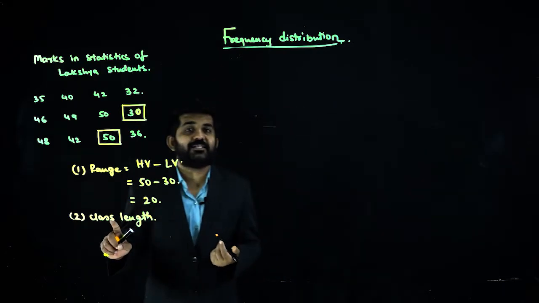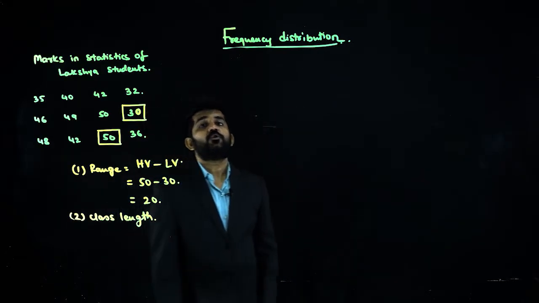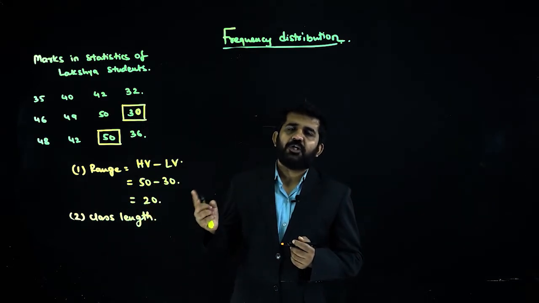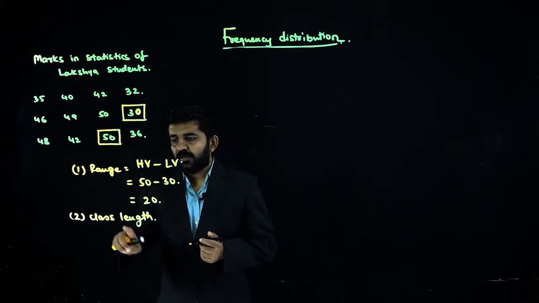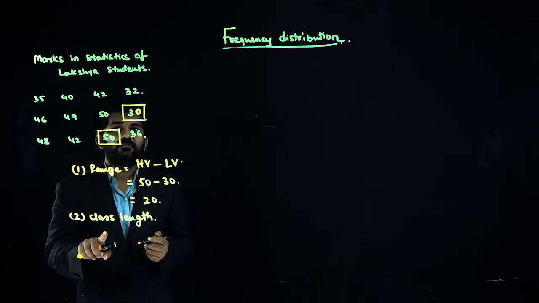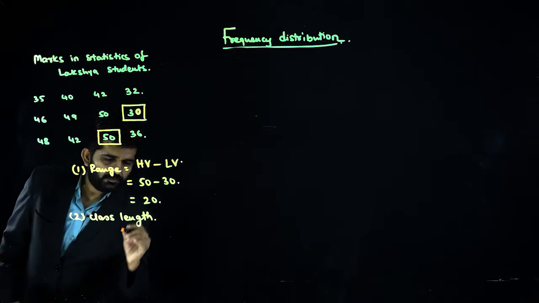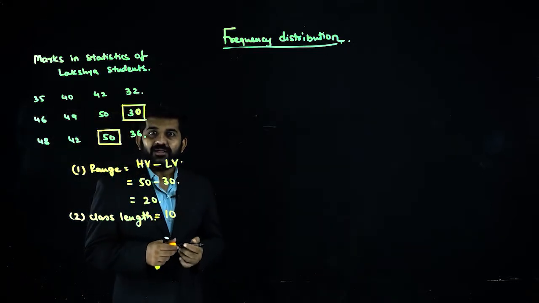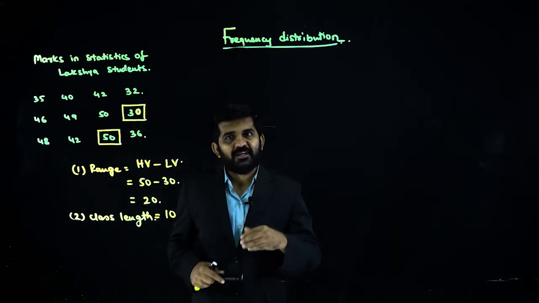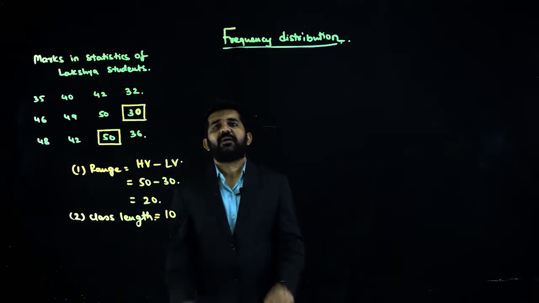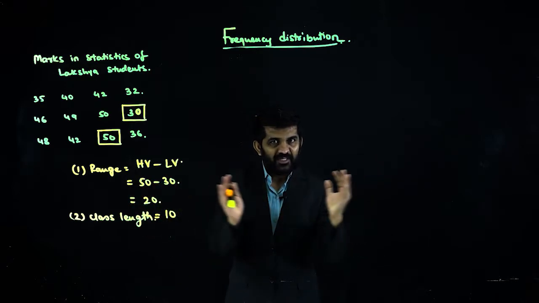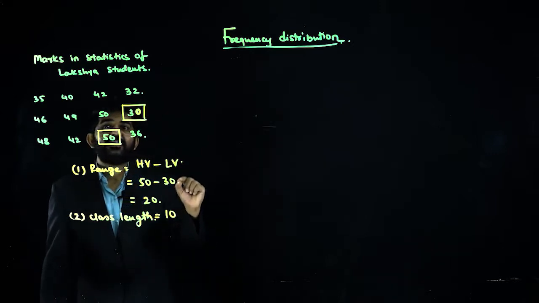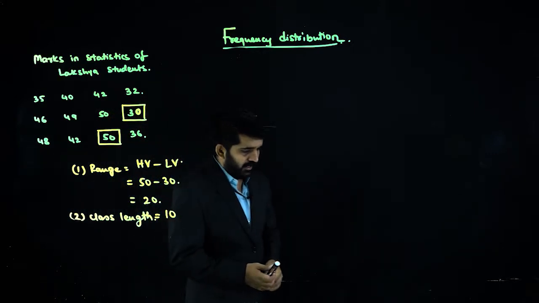So my class length is 10. If I decide to make four groups, 30 to 35, 35 to 40, 40 to 45, 45 to 50, my class length will be 5. Right now I am taking a class length of 10, to make it a very small question. So class length is the size of a class.